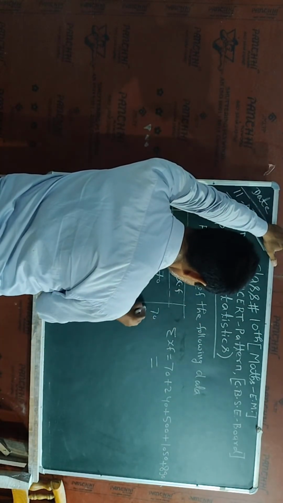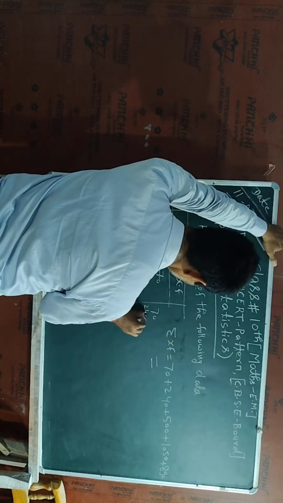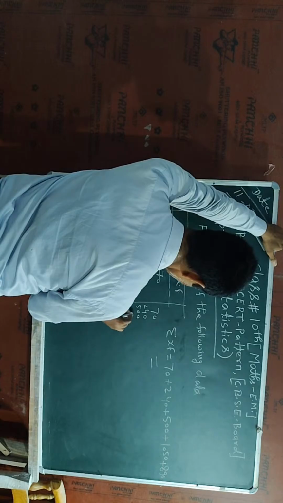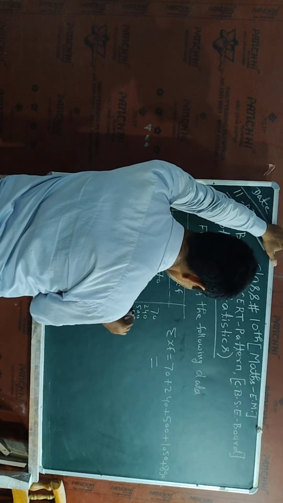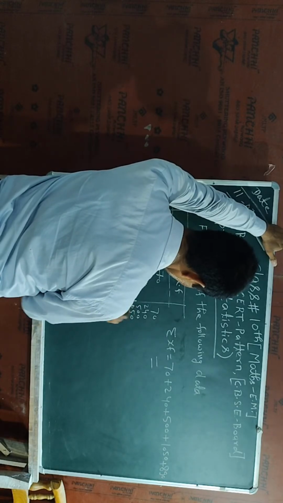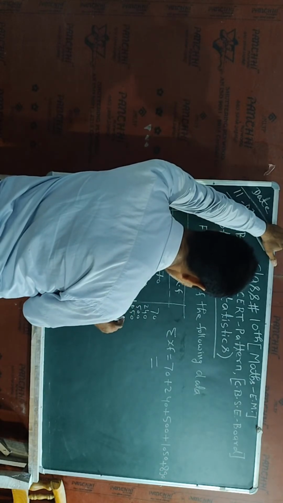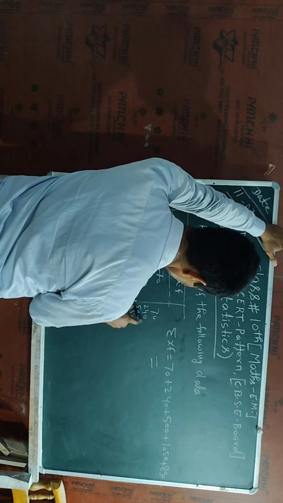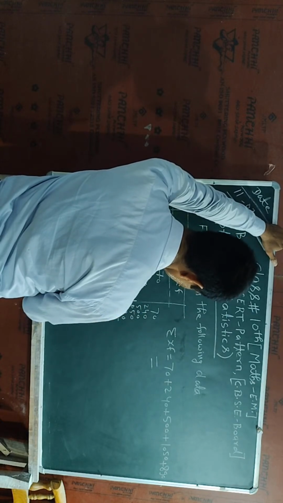1 will be 70, 240, 500, and 1050, and 890, so 1, 2, 3, 4, 5. So all data I will add.